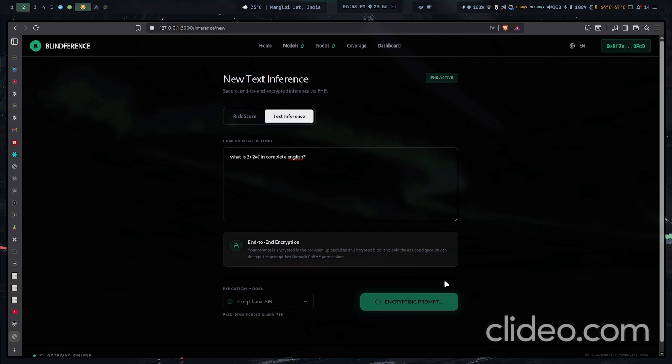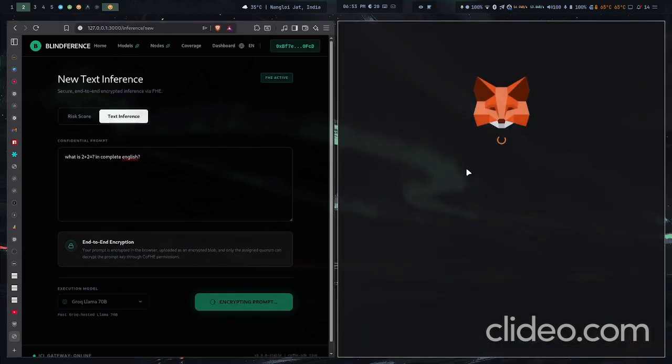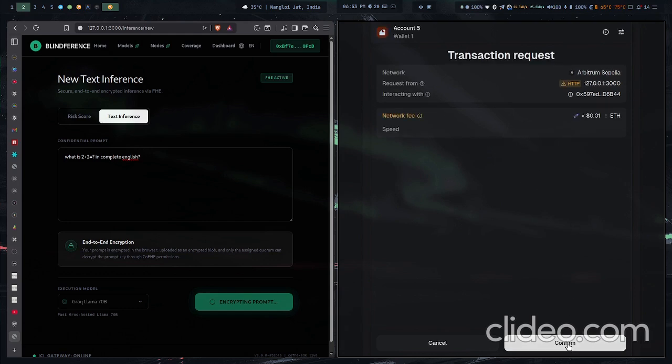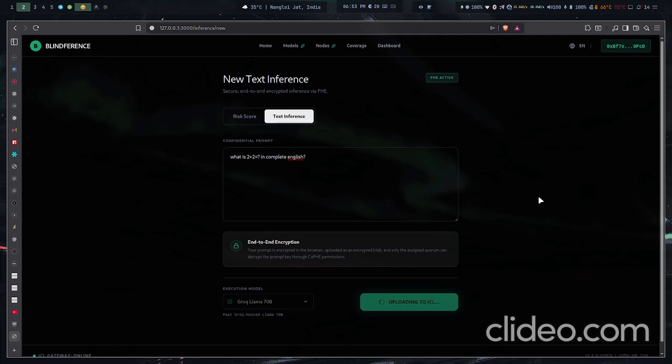In this wave, the biggest thing we added is full confidential text inference. A user can now enter a private prompt in the frontend, as we did here. The prompt is encrypted in the browser, uploaded as an encrypted blob to IPFS, and the prompt key is protected and stored on chain in the prompt key store. Here we can see a transaction request, because we are uploading this prompt key on chain to our prompt key store contract, which is deployed on Arbitrum Sepolia.